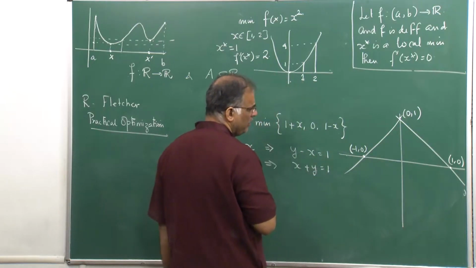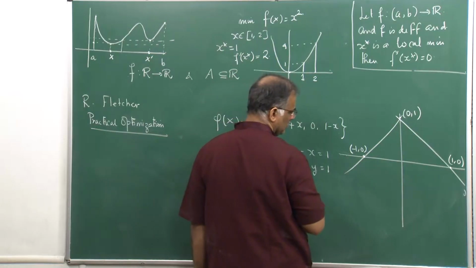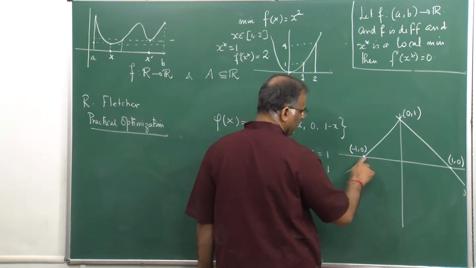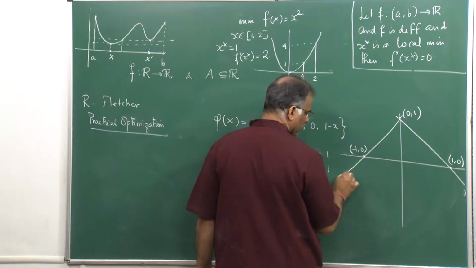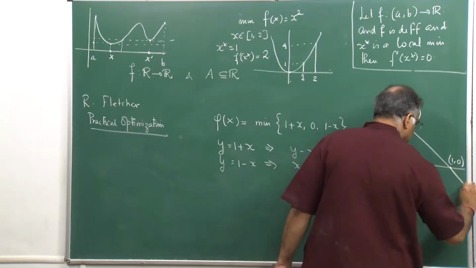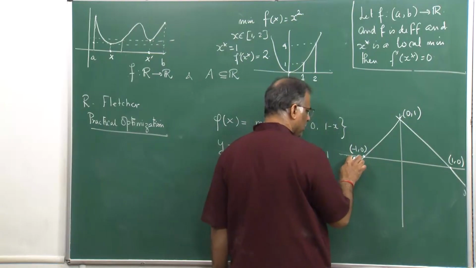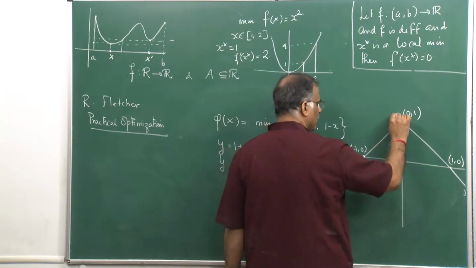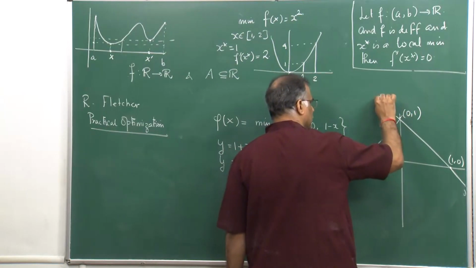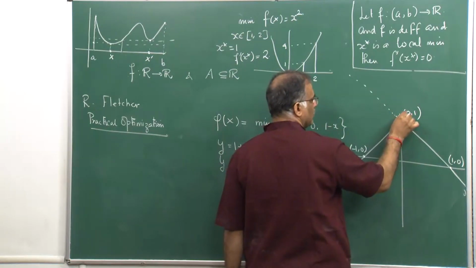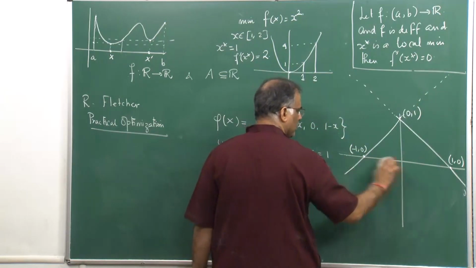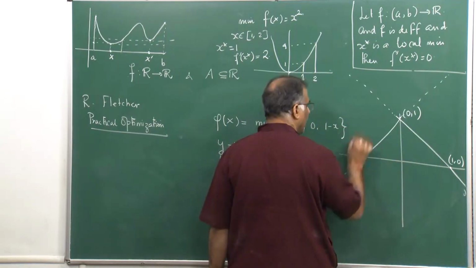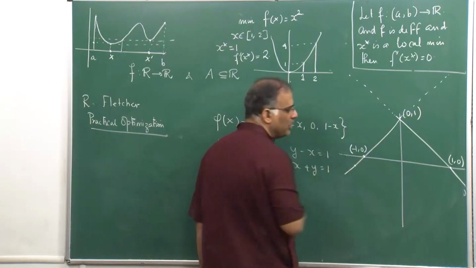So, what is the minimum value? The minimum value between these 3 minimum. So, if I evaluate this functional value, this line is going like this, this line is going like this. So, the minimum value between these 3, this y axis 0, x equal to 0, this and this is the number here.